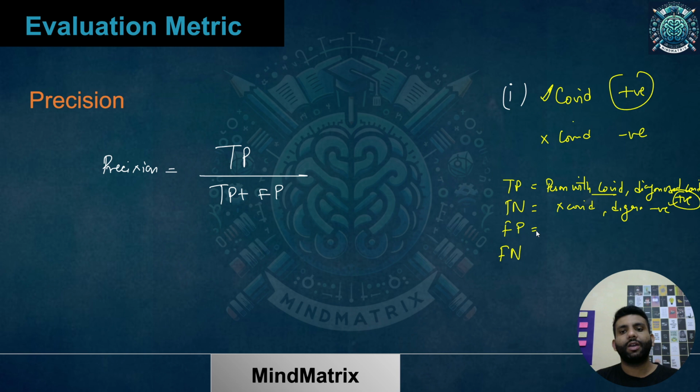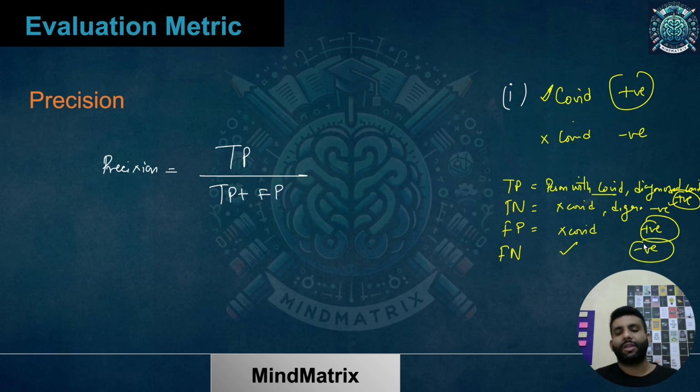What about false positive? Positive means it was said that you have COVID, and false means you didn't have COVID. So basically, you didn't have COVID, but it was diagnosed to be positive. Remember, the second letter in TP, FP, what does it mean? It is the prediction. So positive means it was diagnosed positive, but because it's a false case, false positive, he was not having COVID at all. And similarly, false negative is a person with COVID but detected negative.